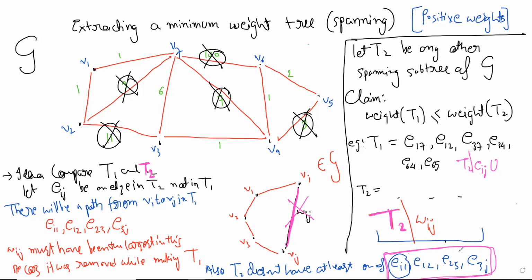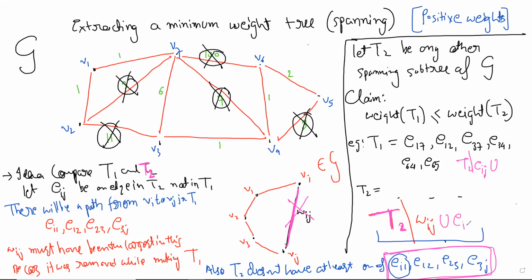So we have to just prove this, that at least one of the edges from here can be given. Once we show that, we are done, right?